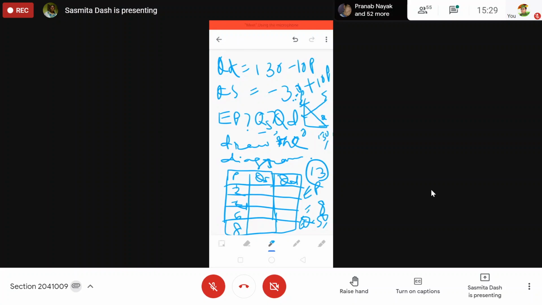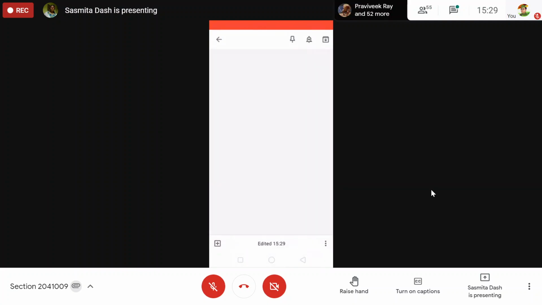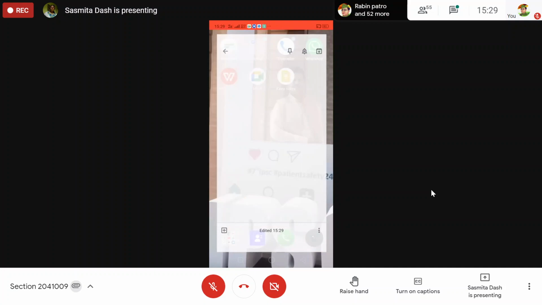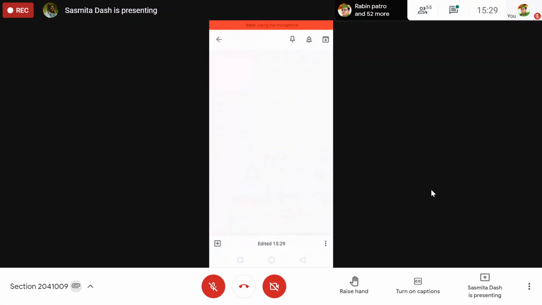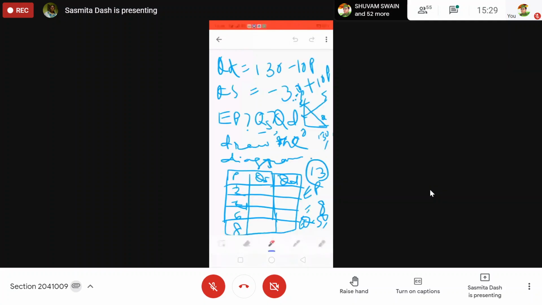If price is starting from 2, 4, 6, 8, then 10, like this. Price is equal to 2, then quantity supply will be how much?